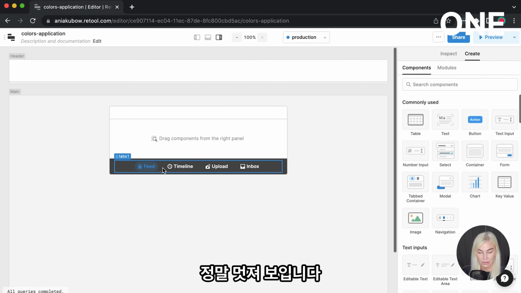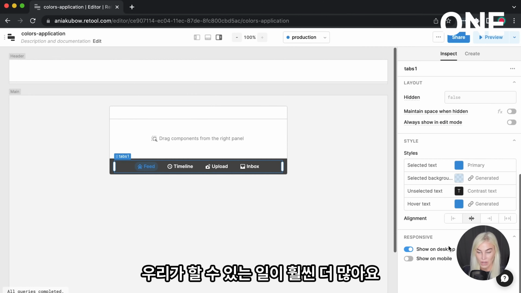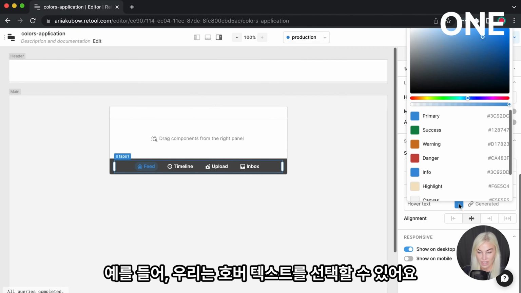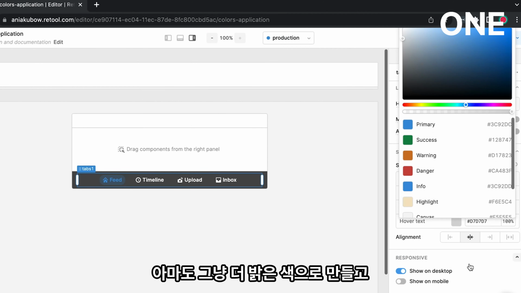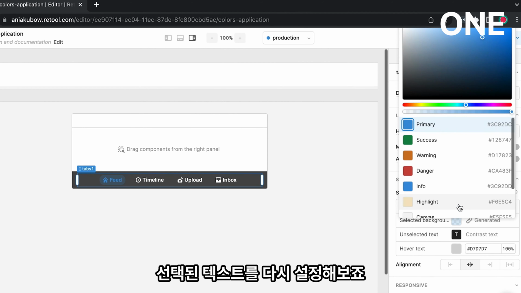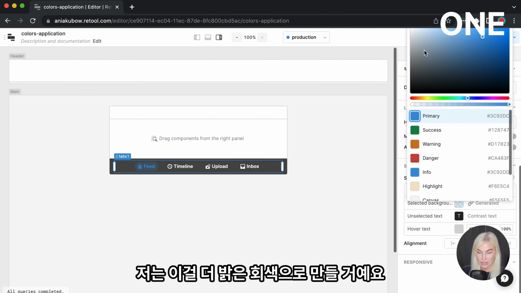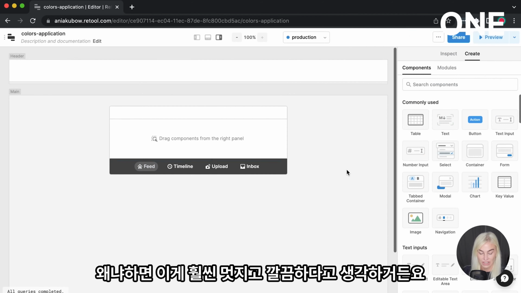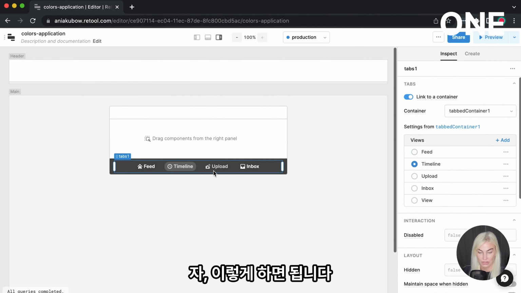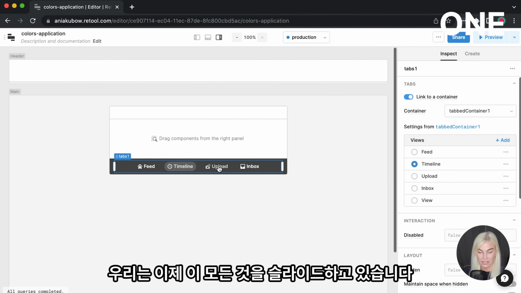This is looking wonderful. There's a lot more things we can do. For example, we can choose the hover text. Maybe let's just make it like a lighter color, and the selected text. Again, I'm just going to make this a lighter gray just because I think it's much cooler and much neater. So there we go. We are now sliding through each of these.